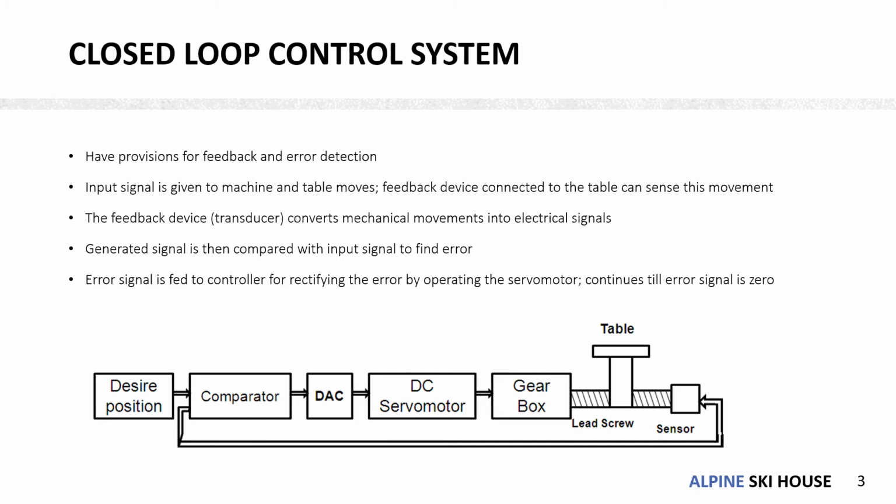This means that the servo motor and the gear act along with each other to move the table to reach the desired position. The sensor or the transducer continuously monitors the position of the table, and this cycle continues till the error signal generated by the comparator is zero. So a closed loop control system ensures that the system has achieved the desired position, or that it has moved to the intended input signal.